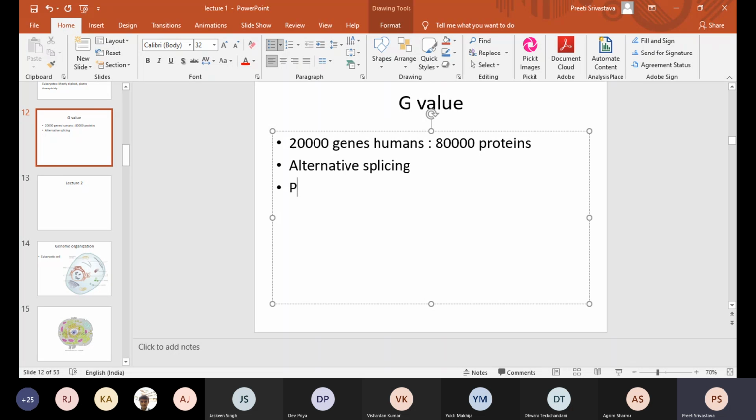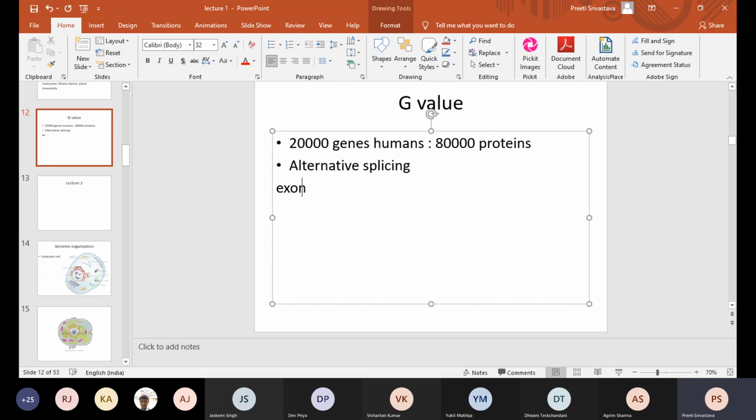This is also possible with the help of post-translational modification, and because of several other reasons which I will not cover in today's class. It includes ribosomal frame shifting and RNA editing. There are many methods due to which one gene can encode multiple types of proteins, but the most common one is